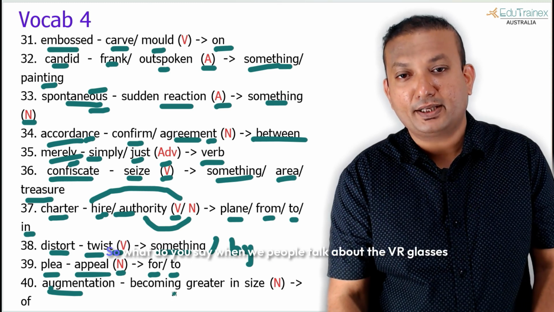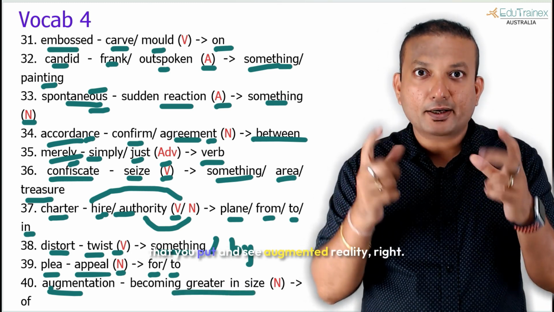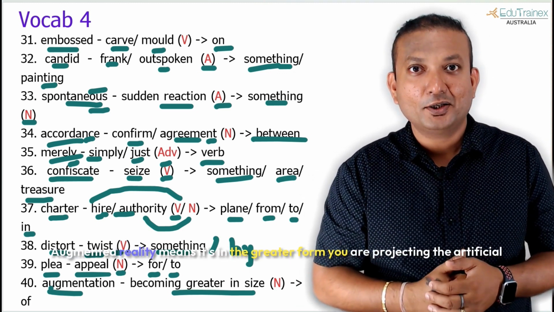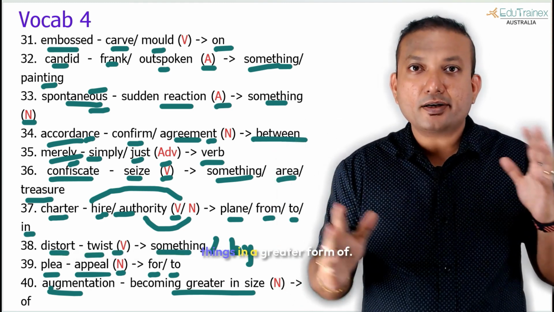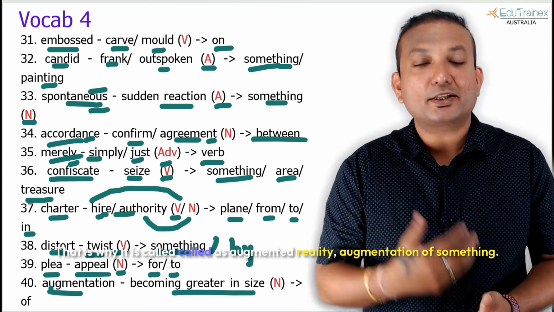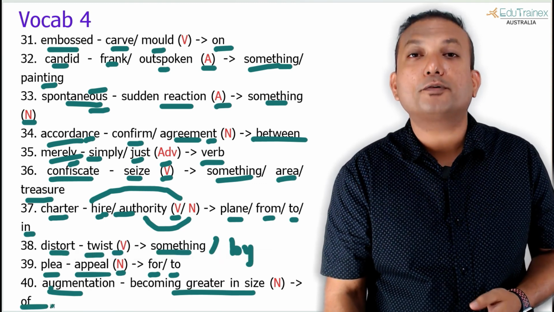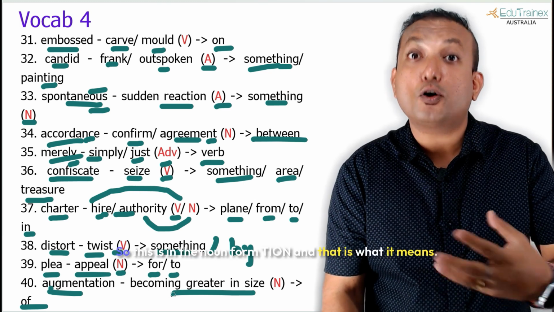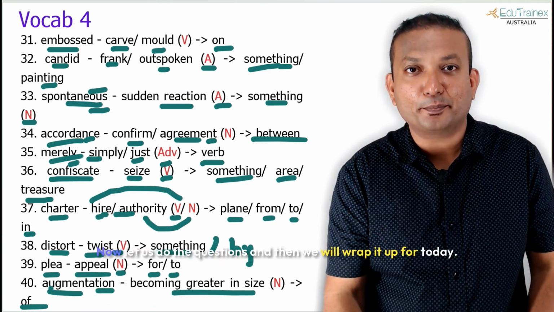Become greater in size. So what do you say when people talk about the VR glasses that you put on and see? Augmented reality, right? That's what they say. Augmented reality means it's in the greater form. You are projecting the artificial things in a greater form of reality. That's why it is called augmented reality. Augmentation of something, you are enhancing something. Enhancement of. This is in the noun form, TION, and that's what it means.